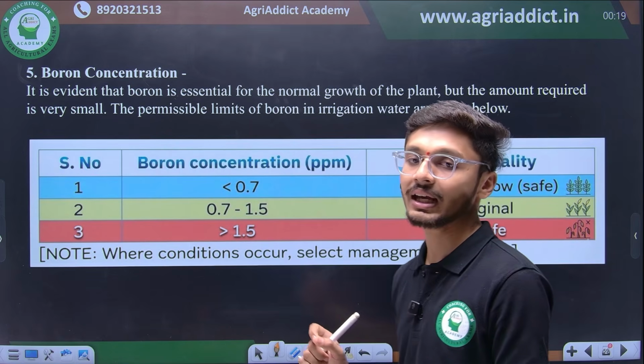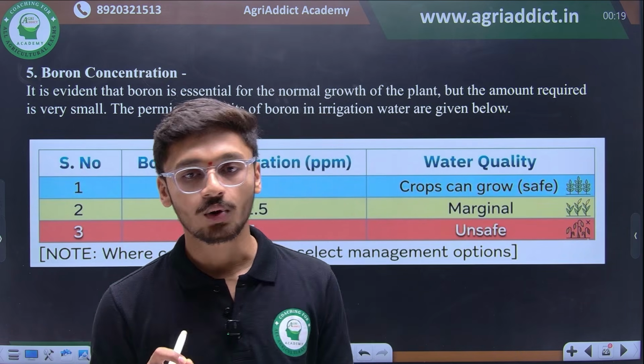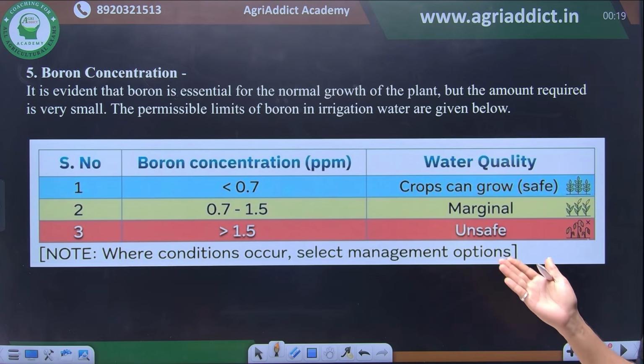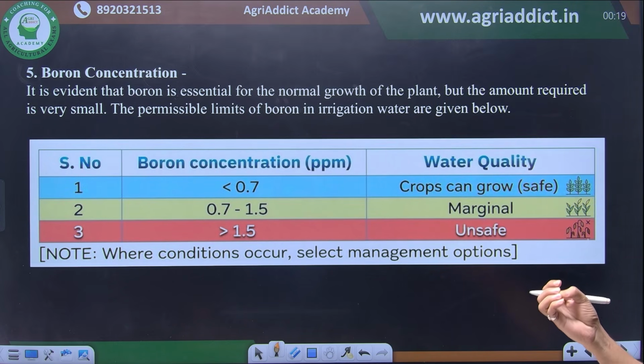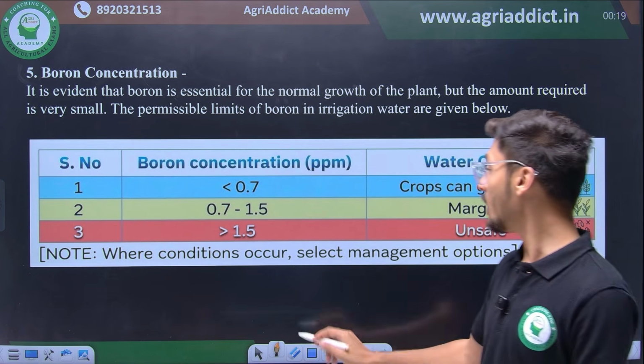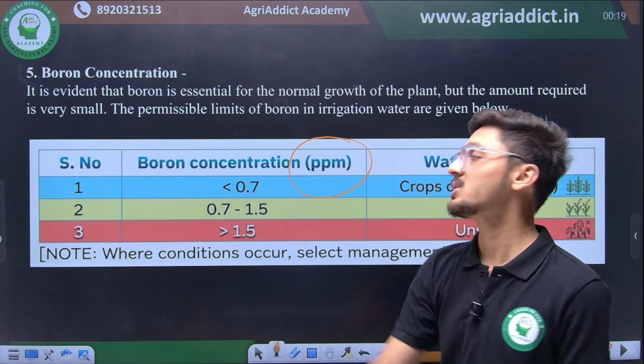Boron toxicity can be induced due to a high concentration of boron, and there are 3 different boron classes. With less than 0.7 ppm of boron concentration, crops can grow safely, but if the concentration exceeds 1.5 or more, it is unsafe. So very limited permissible amounts of boron are allowed in the water, and the concentration is important in the case of boron because it is measured in ppm.